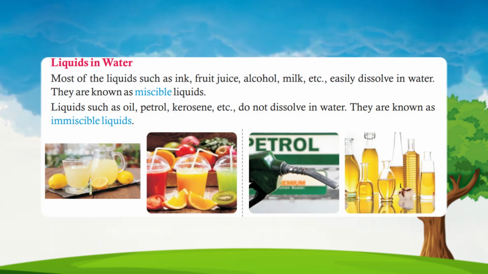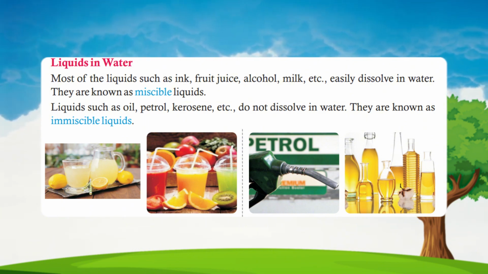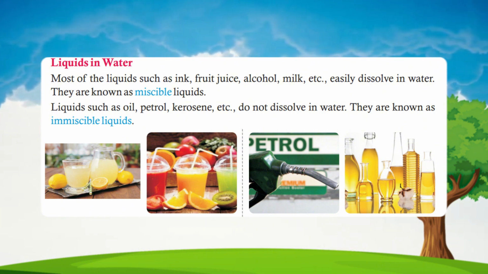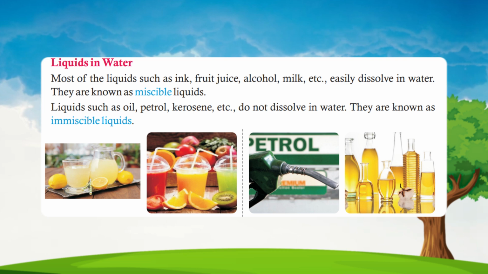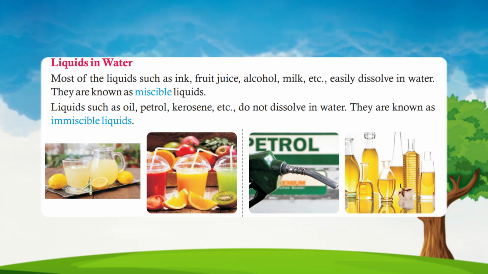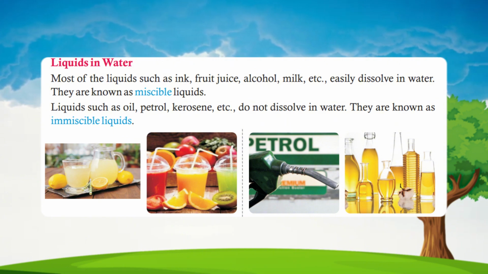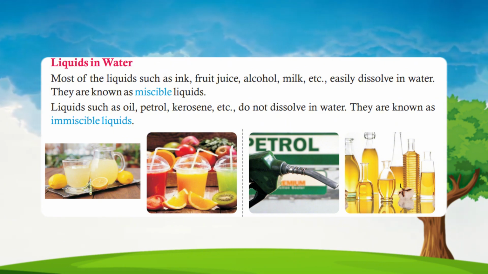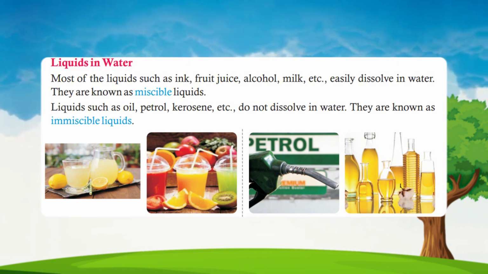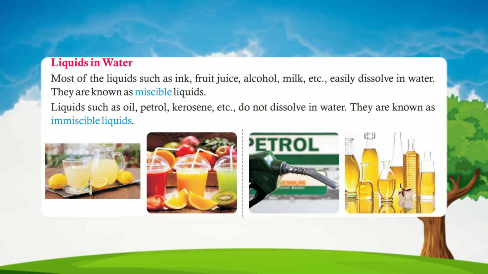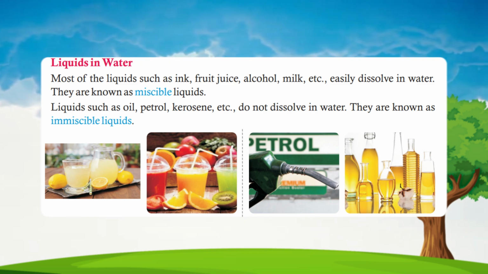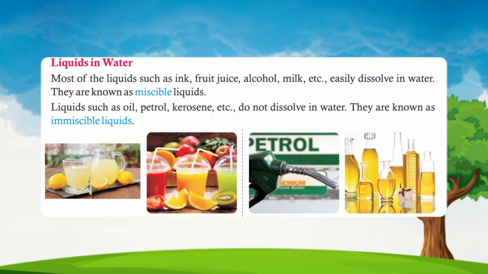Liquids in water. Most of the liquids such as ink, fruit juice, alcohol, milk, etc., easily dissolve in water. They are known as miscible liquids. Liquids such as oil, petrol, kerosene, etc., do not dissolve in water. They are known as immiscible liquids.